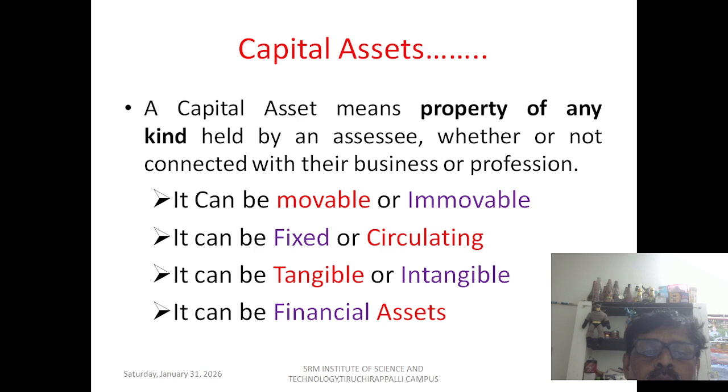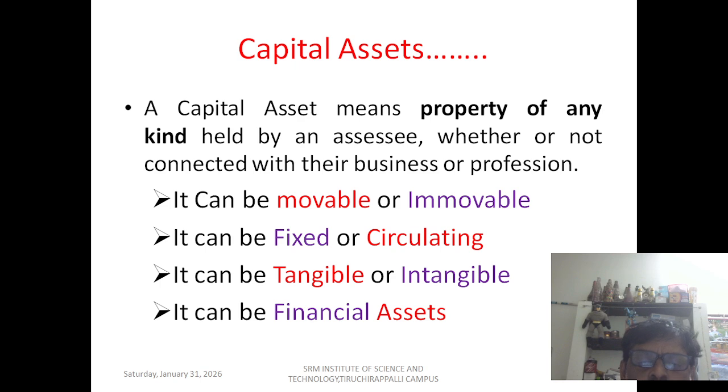Okay, so a capital asset is property of any kind. It can be movable property or immovable property, fixed or circulating. It can be tangible or intangible.